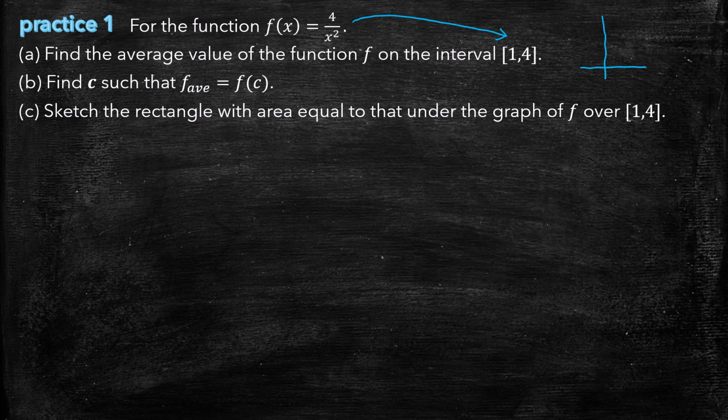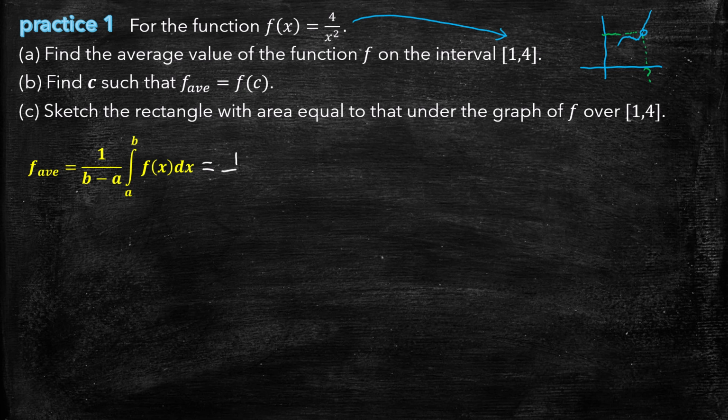Well, if you had a function and the average value of that function was here, and that function happened to have an open circle right at that average value, we could see that at that average value there is no c value. There is no point on the curve that would correspond to that. So the continuity condition is very important, otherwise it wouldn't hold. So we are going to find these values of c that are equal to the average value, and we have to start by finding the average value.